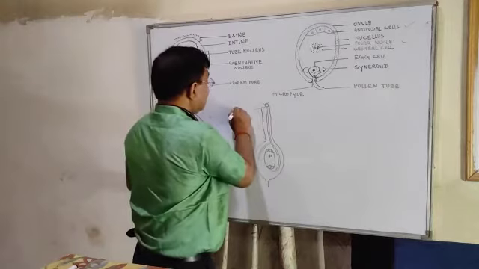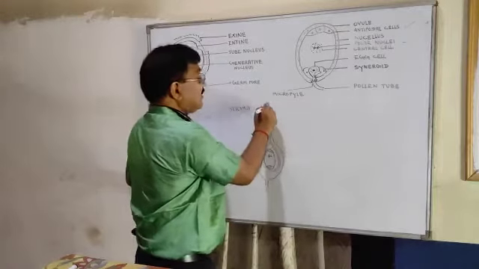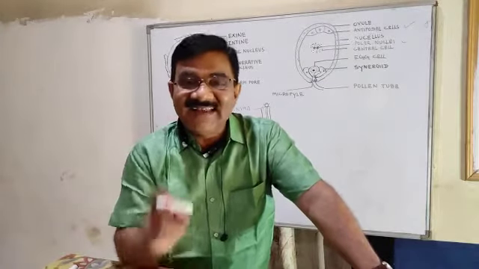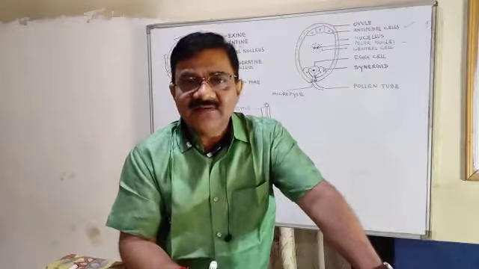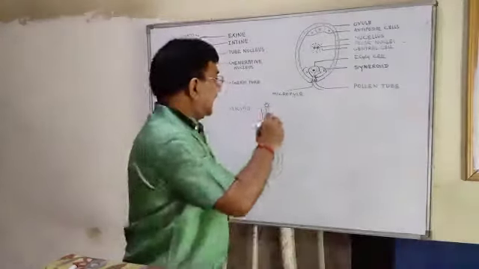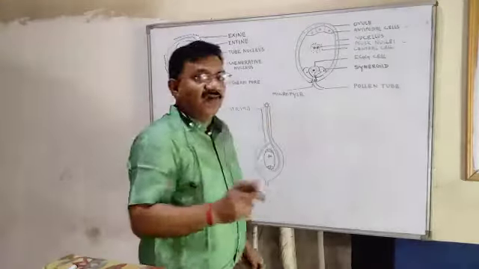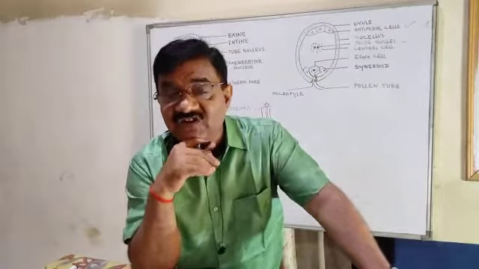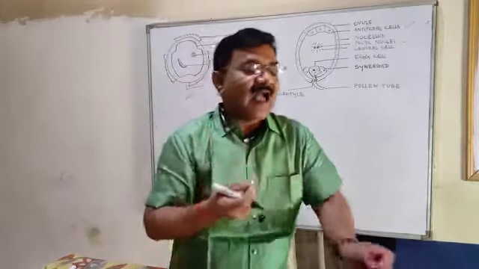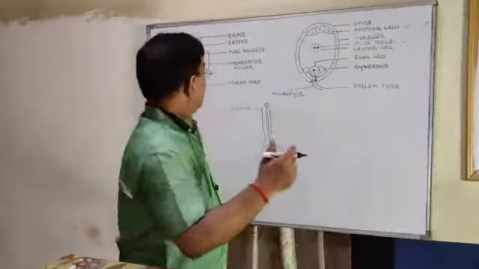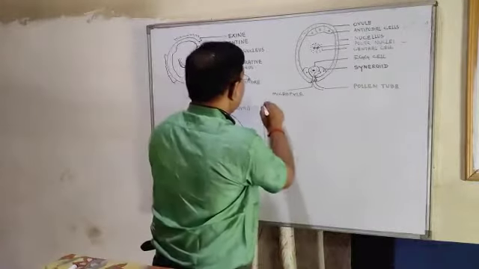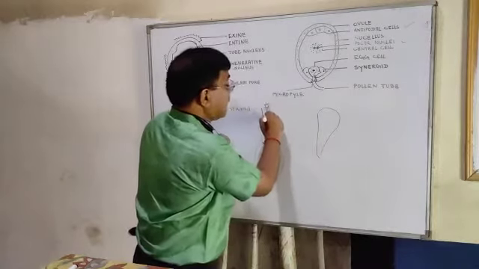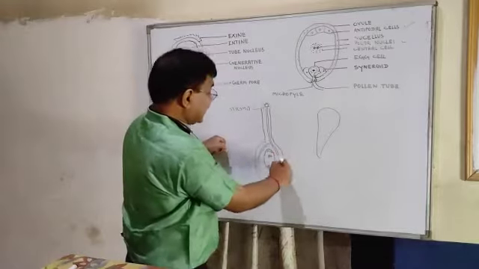On the stigma, the pollen grain falls. Stigma is sticky and contains certain sugary substance, and that sugary substance is absorbed by the pollen grain. When the pollen grain gets such nutrition, it germinates, and germinates means what? It swells, and now the pollen grain will become like this, and this part slowly will enter and reach to the micropyle.